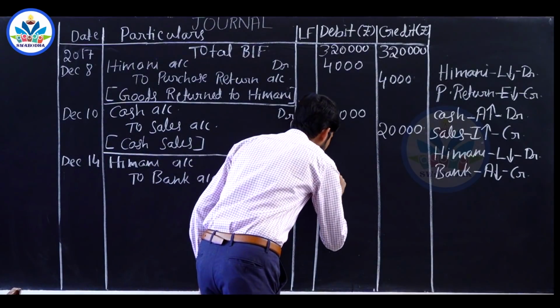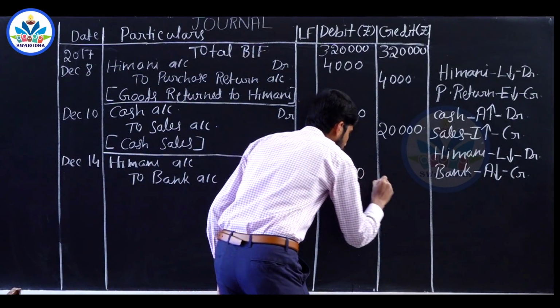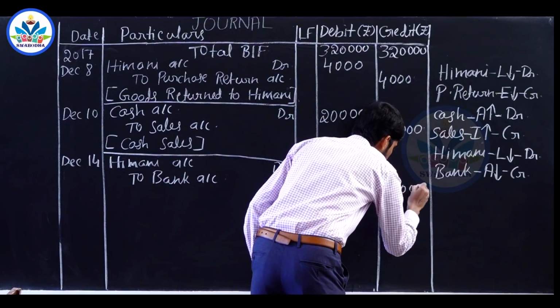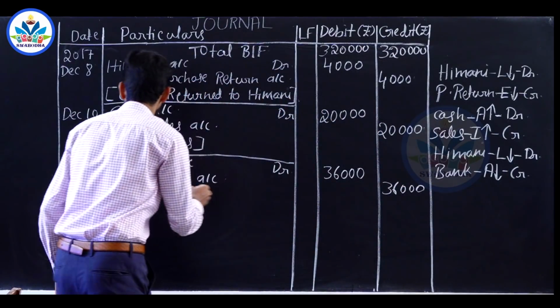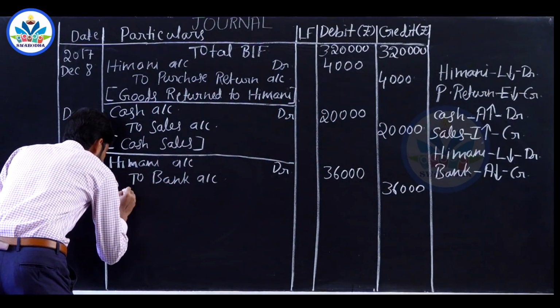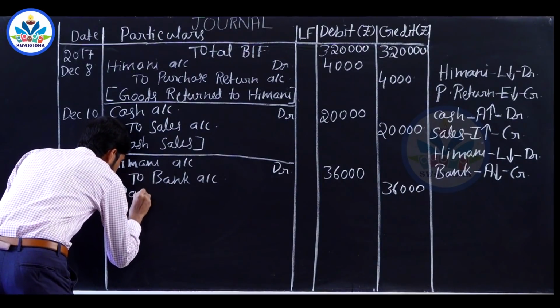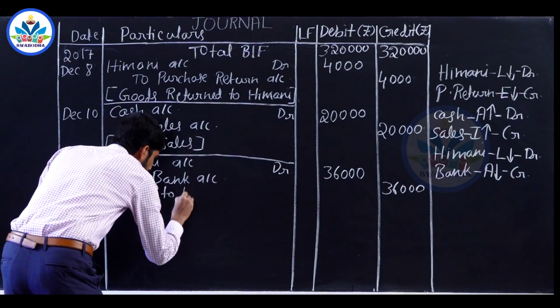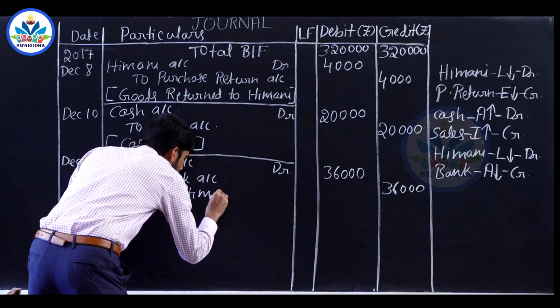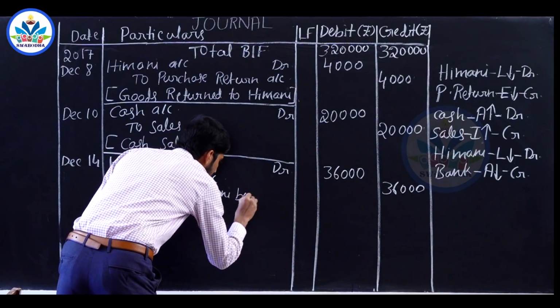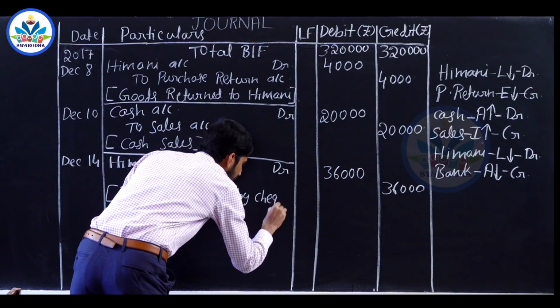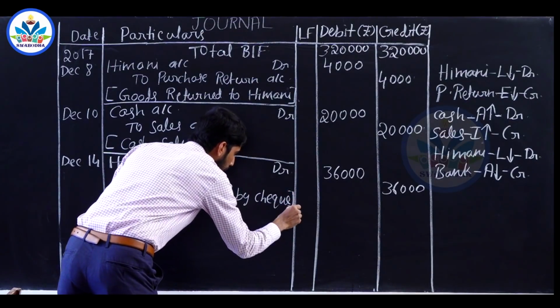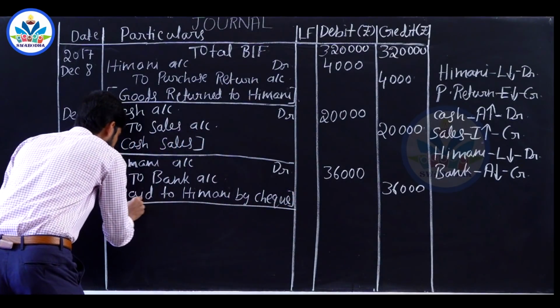Amount paid is 36,000. Narration: paid to Imani by check.